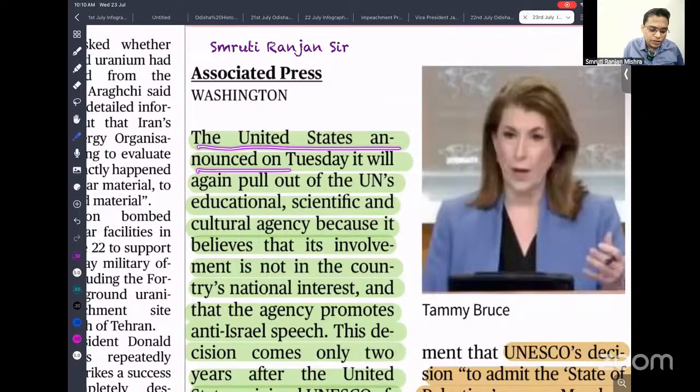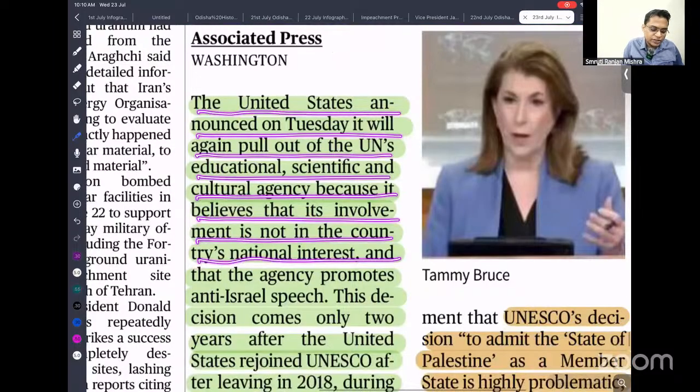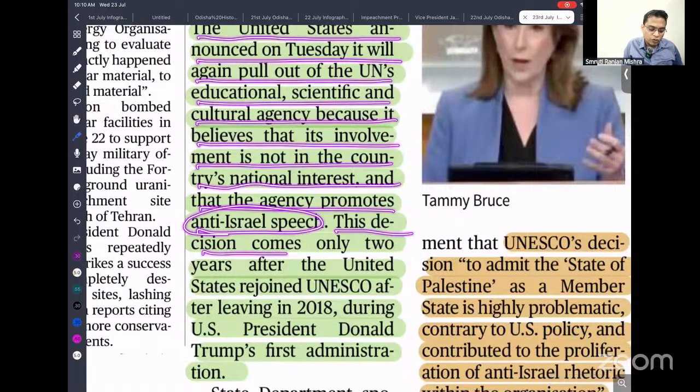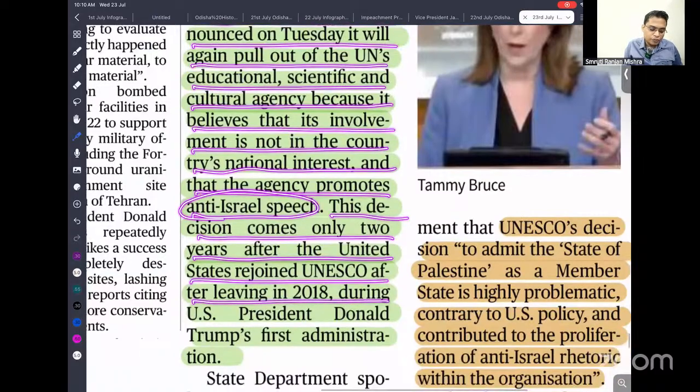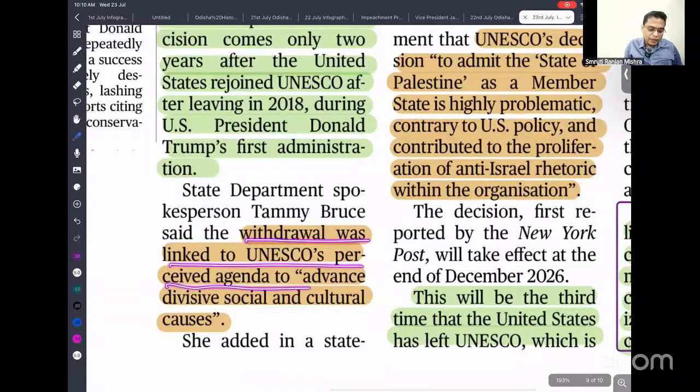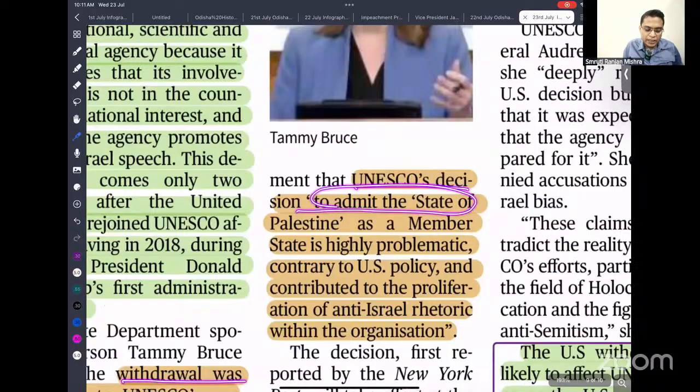The United States announced Thursday it will again pull out of the UN Educational, Scientific and Cultural Organization because it believes that involvement is not in the country's national interest and that the agency promotes anti-Israel speech. The decision comes only 2 years after the United States rejoined, after leaving in 2018 during the presidential term of Donald Trump. The withdrawal is linked to UNESCO's perceived agenda to advance divisive social and cultural causes. UNESCO's decision to admit the State of Palestine as a member state is highly problematic to USA policy because the USA supports Israel. Israel is a very good friend and ally of the USA. So when UNESCO decided to add Palestine as a member, they decided to withdraw in protest.